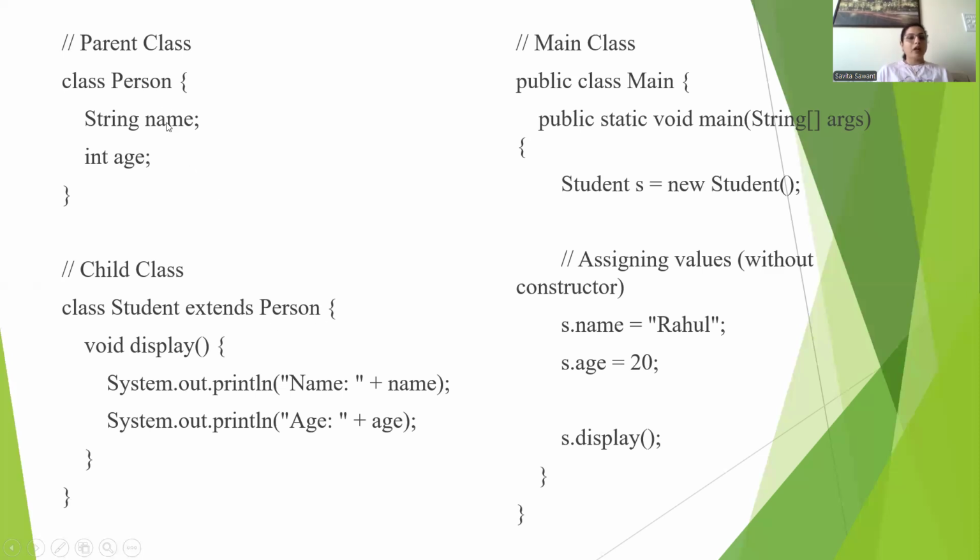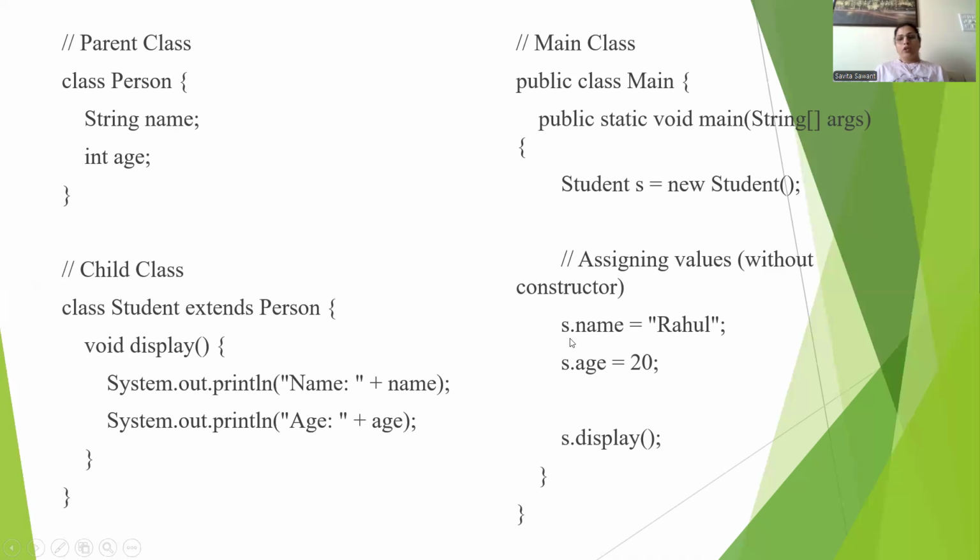The person class has name and age, so these will be automatically inherited into the student class. There is no need to define these two statements again in the student class. In the student class, we have defined one method, display, which will display the name and age of the student. Here the main class is defined, where we have defined the main method and created one object of the student class, S.